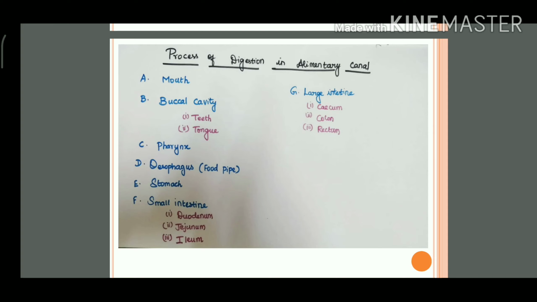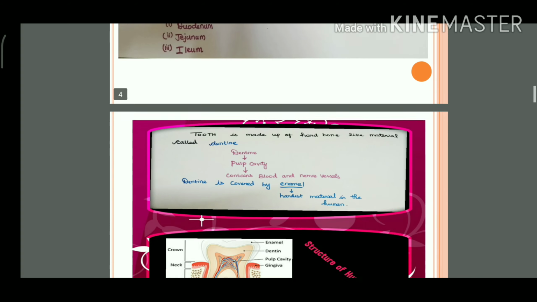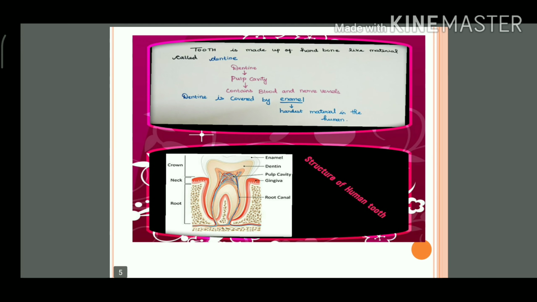And the next is the buccal cavity. Under the buccal cavity you can see two major things. Number one is the teeth and second is the tongue. So first we will see the teeth. Just imagine or realize how your teeth are. Touch them with your tongue and realize how your tooth is.